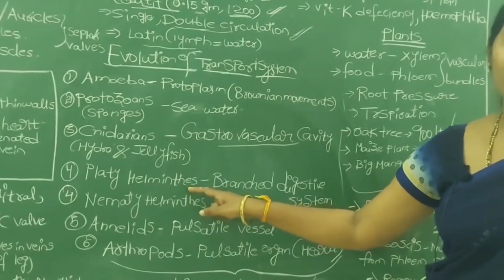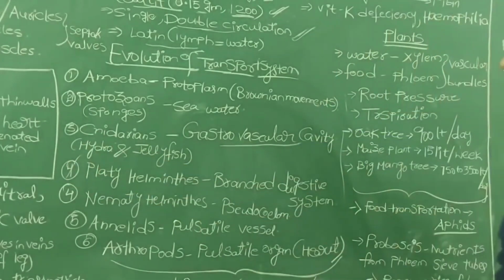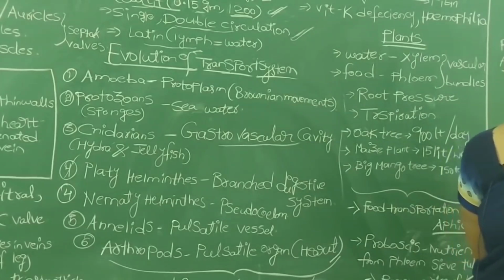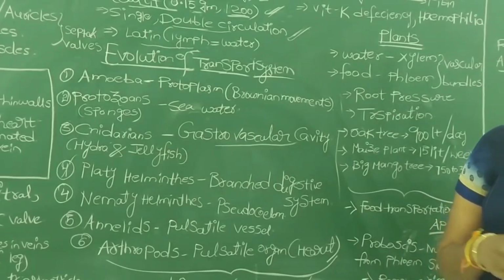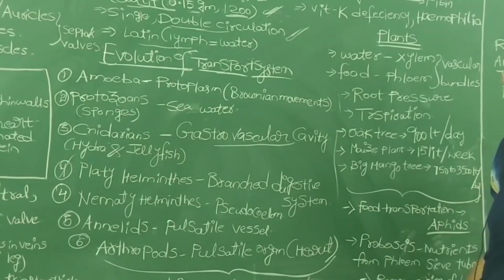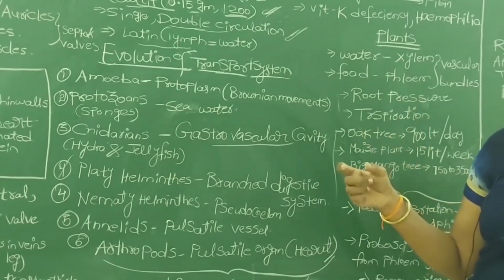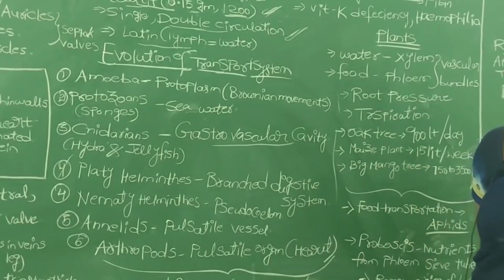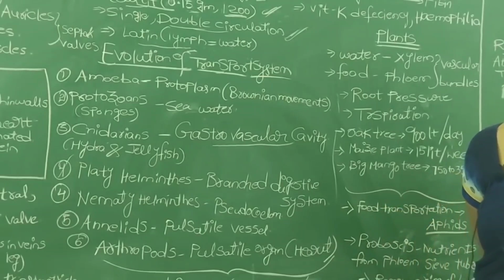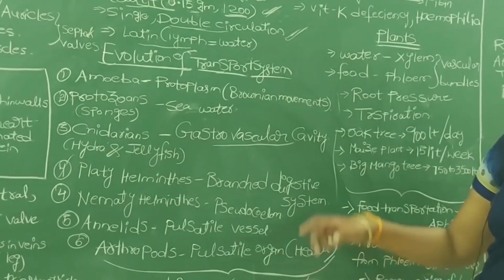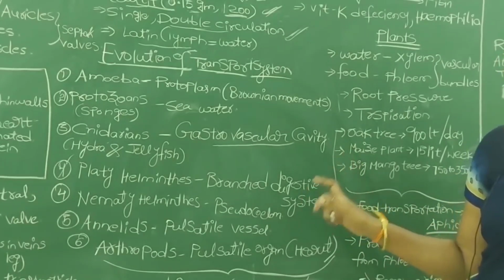Then the next level we see is platyhelminthes, the flatworms, like Fasciola hepatica for example. Very important: in platyhelminthes the digestive system is highly branched into a number of branches, and each branch is connected with the cells of the body. So this highly branched digestive system transports the nutrients and gases to the cells directly, and the excretory system also directly collects the waste material from the different cells. In platyhelminthes most of the body space is occupied by the digestive and excretory systems only.